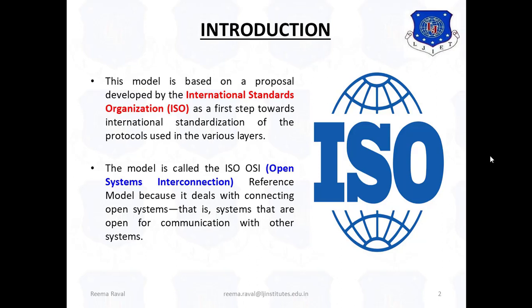The first computer networks were designed with the hardware as the main concern and the software as an afterthought. This strategy no longer works. Network software is now highly structured. In the following sections, we will examine the software structuring techniques in some detail. For the network software part, we are going to consider two main models, that is the ISO-OSI reference model and the other one, the TCP/IP model. In today's session, we are going to discuss the ISO-OSI reference model. The ISO-OSI reference model is a layered architecture to reduce the design complexity.